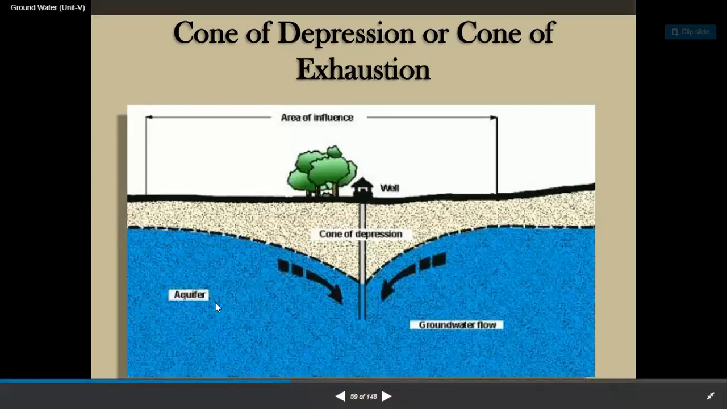This is the aquifer. This is the groundwater flow. This is the cone of depression. This is the well, area of influence.